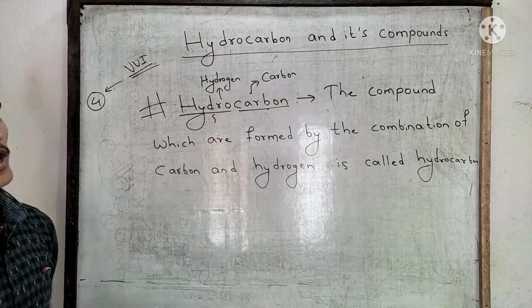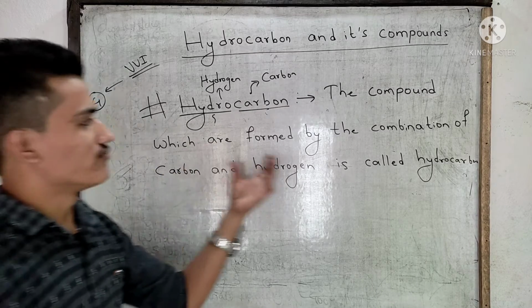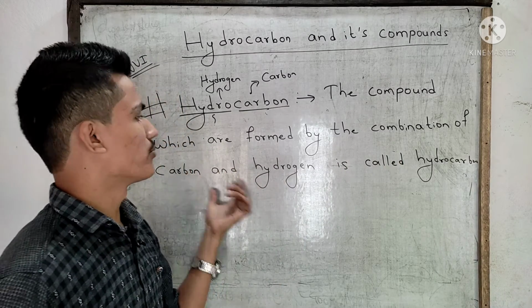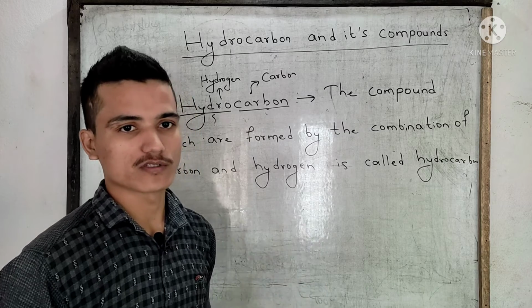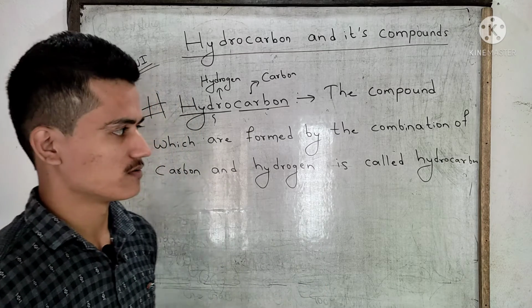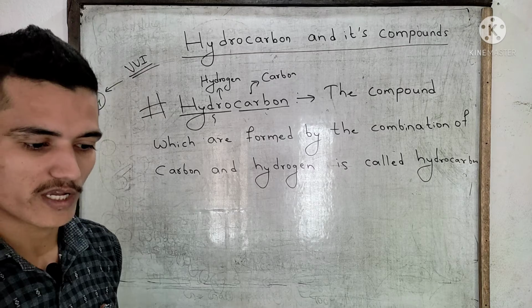Means the hydrocarbons are those compounds which are formed by the combination of carbon and hydrogen. Except carbon and hydrogen, there are no other elements. Okay.